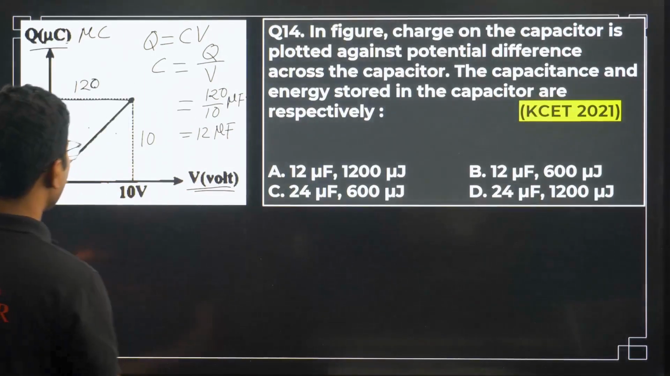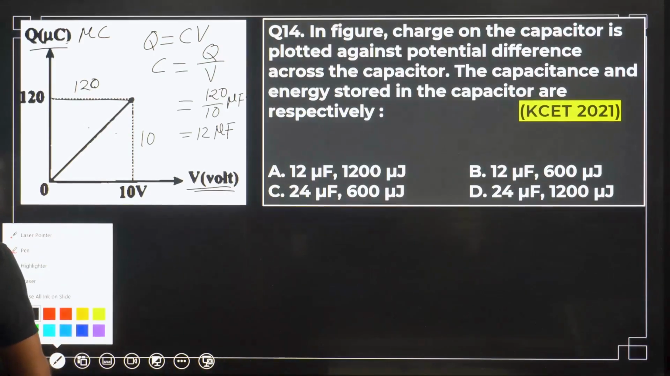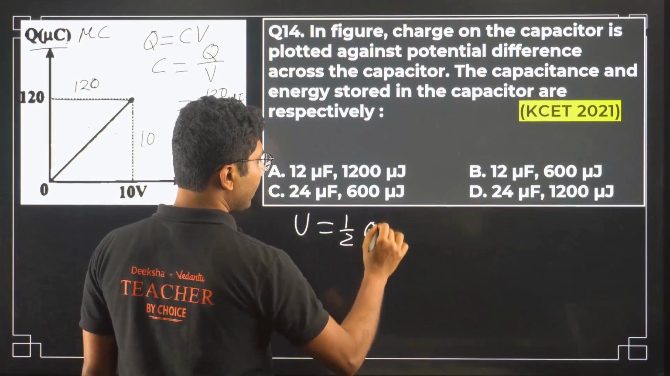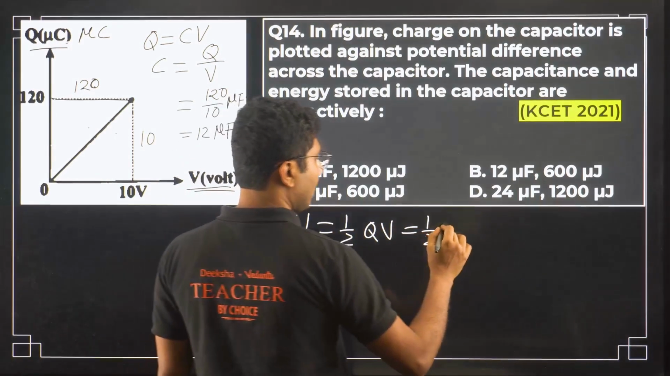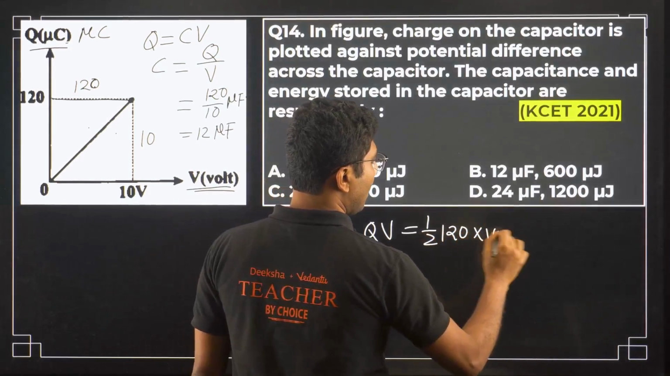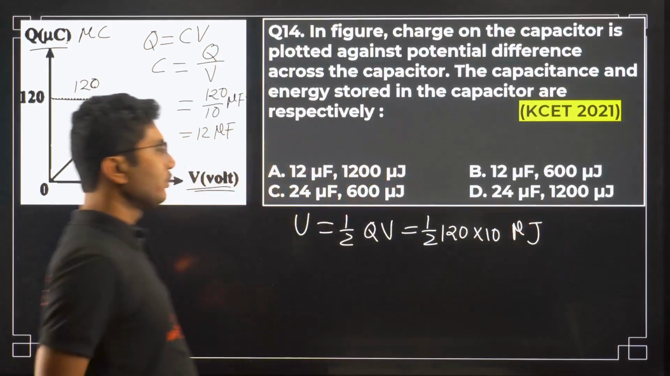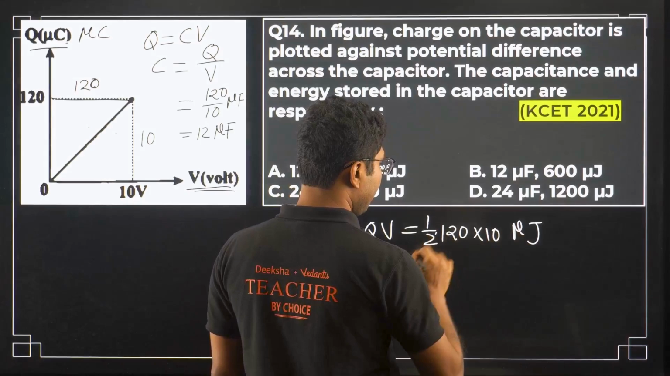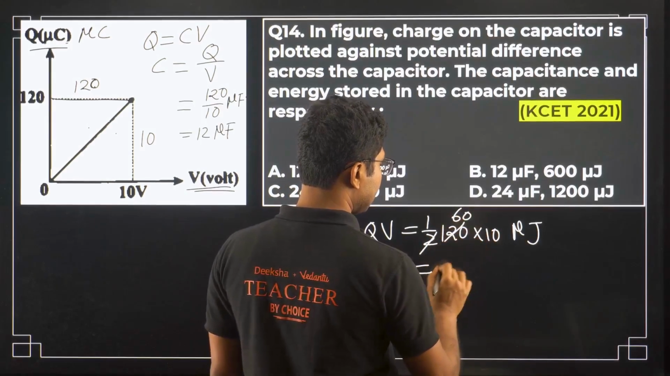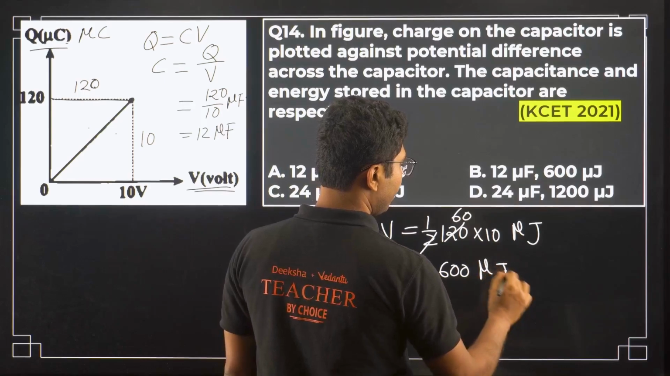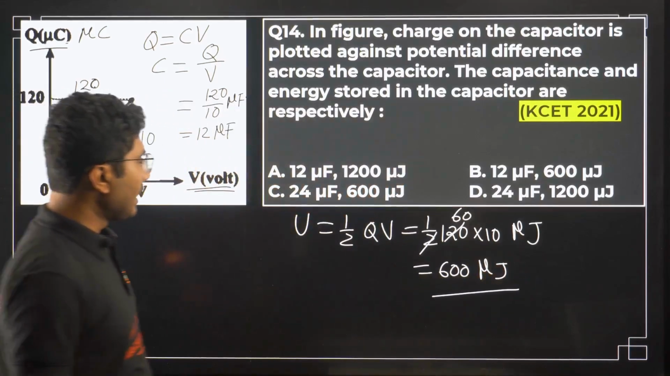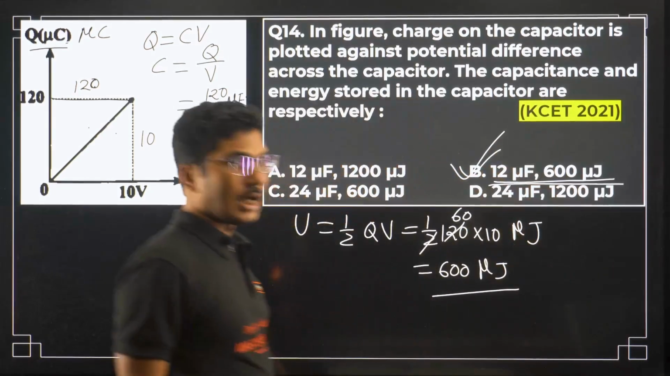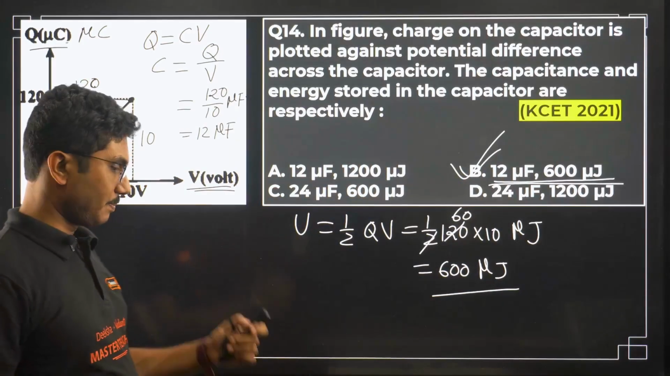Okay, what is the energy stored? The energy stored is given by half Q into V. So that is half into 120 into 10 microjoules. Remember this is microjoules because the charge is micro, so energy will also be in micro. So it will be 60 into 10, that is 600 microjoules. So 12 microfarad, 600 microjoules is the correct combination. Option B is our correct answer for this question.